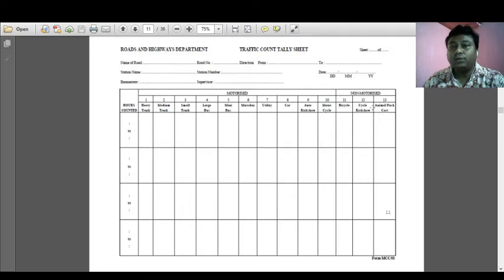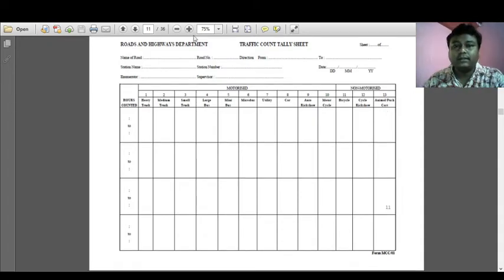Next is the non-motorized. Non-motorized means bicycle, cycle rickshaw, animal cart and push cart. So these are some non-motorized vehicles. In this way we have to collect the data.